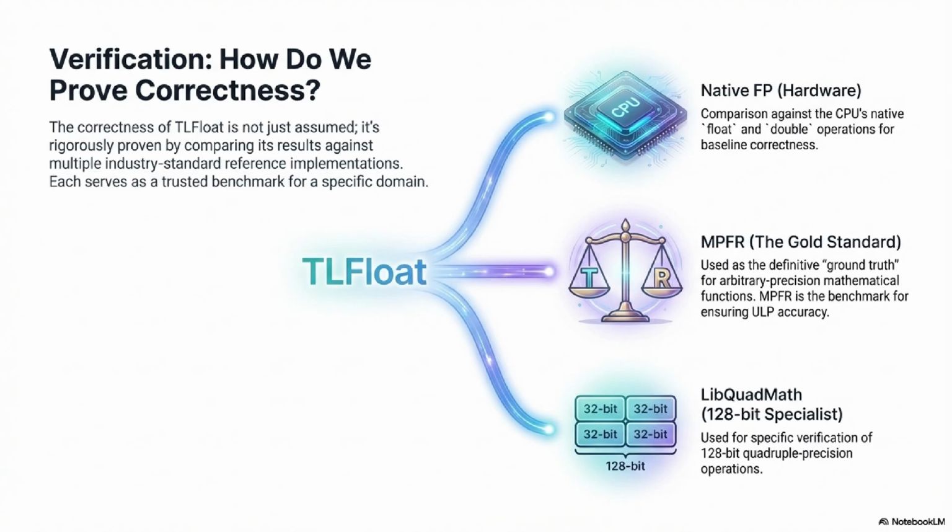First, for the basics, they use native FP, the hardware implementations, to verify operations on float and double. That just ensures their wrapper classes aren't adding any overhead or error. Okay. And second, and this one is the most critical for the custom precision, is MPFR. MPFR, which stands for Multi-Precision Floating Point Reliable, is the gold standard in arbitrary precision software. TLFloat uses MPFR as the definitive reference implementation for all of its mathematical functions across all precision types. So if TLFloat sign of X disagrees with MPFR sign of X, TLFloat is wrong, period. It provides that independent, mathematically rigorous baseline for comparison.